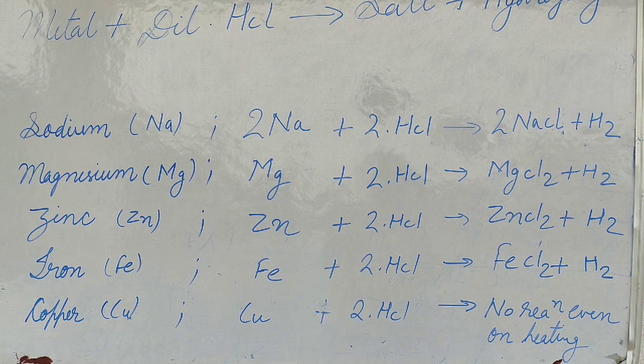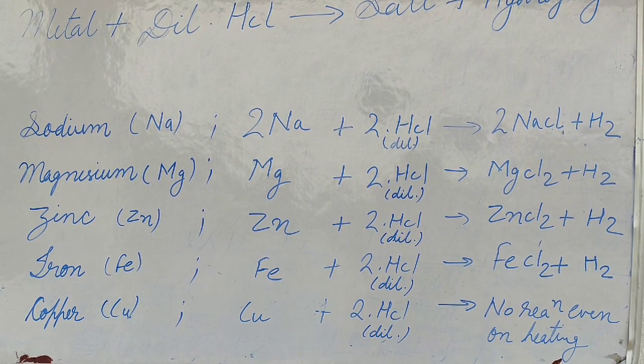In the same manner, when dilute hydrochloric acid reacts with iron and zinc, it produces zinc chloride and iron chloride with hydrogen. But when dilute hydrochloric acid comes in contact with copper, there is no reaction. Even if we heat it at high temperature, there is no reaction shown by copper.